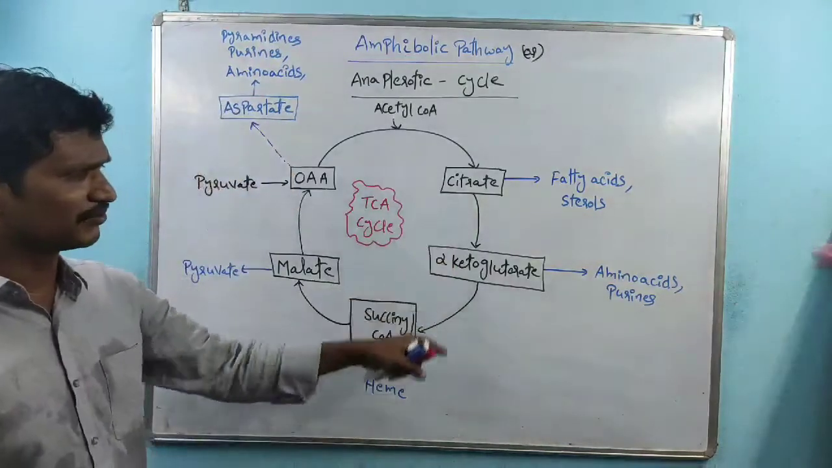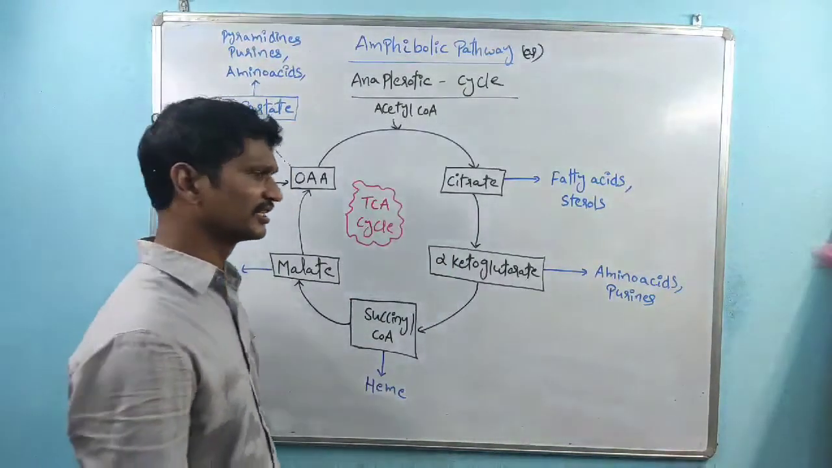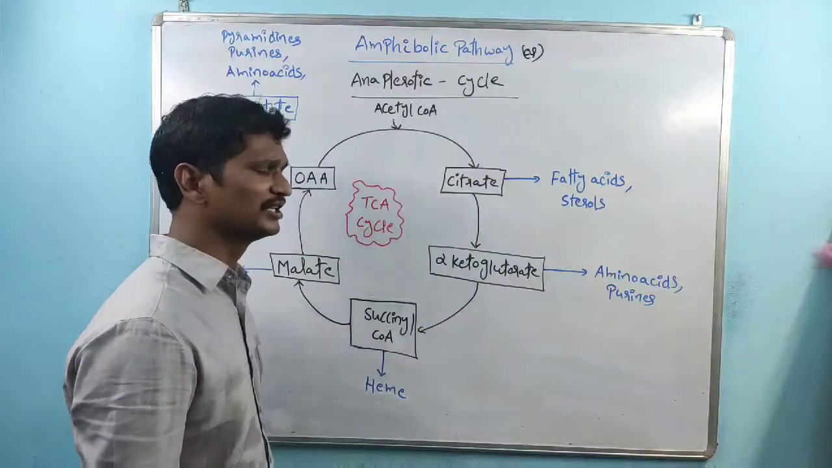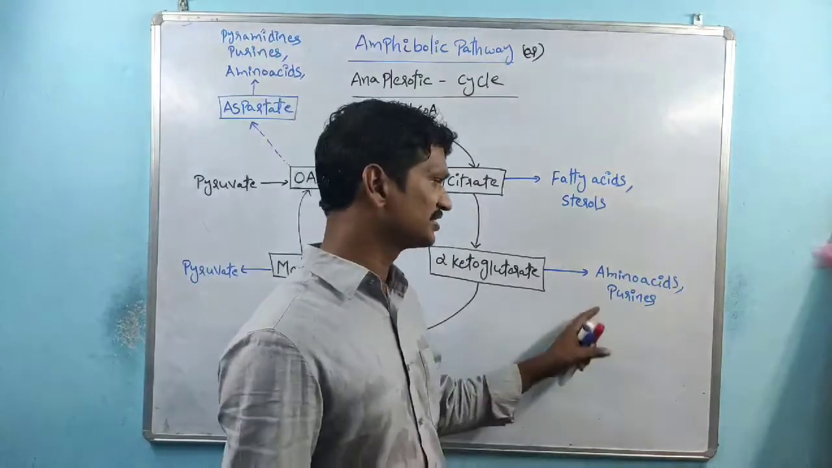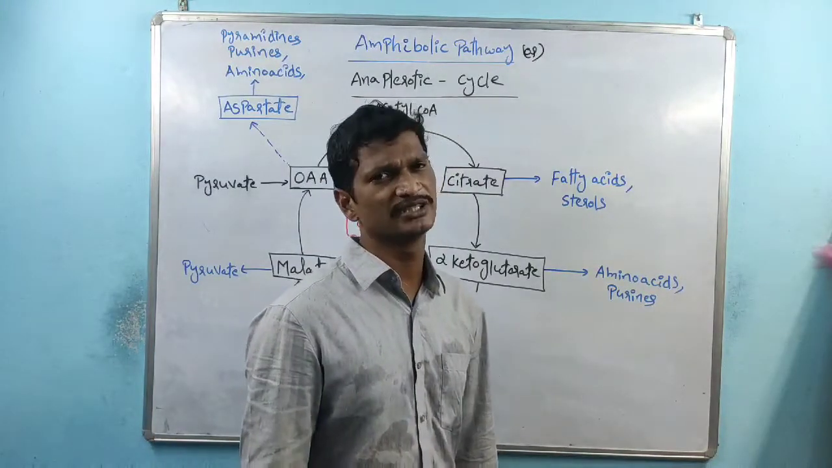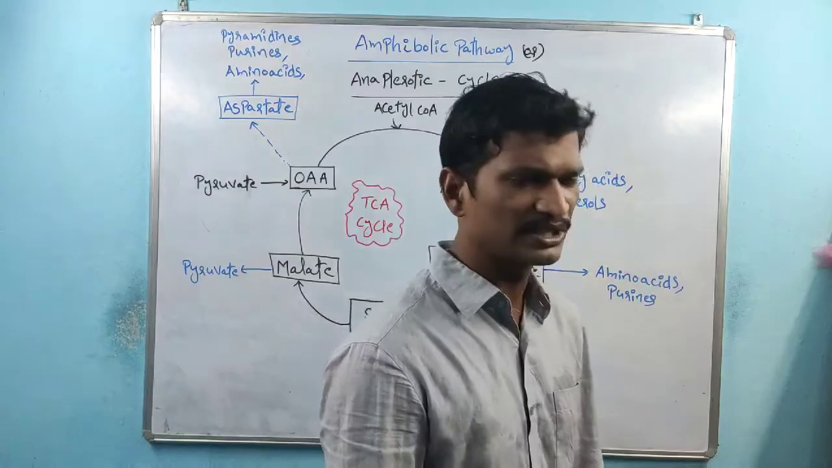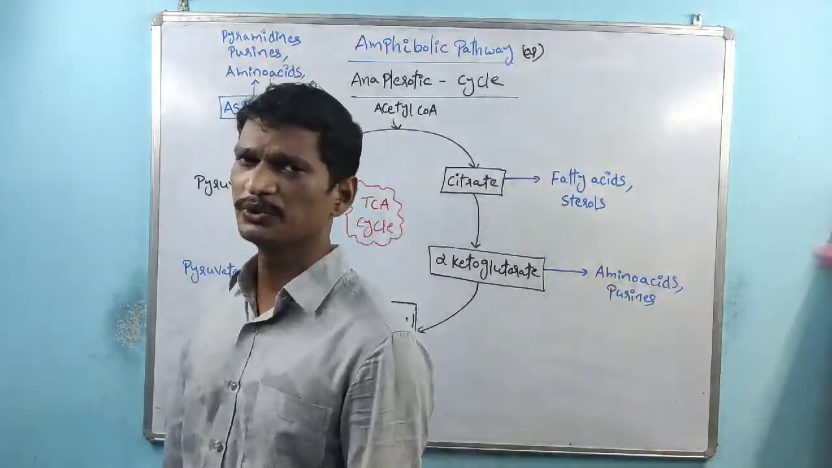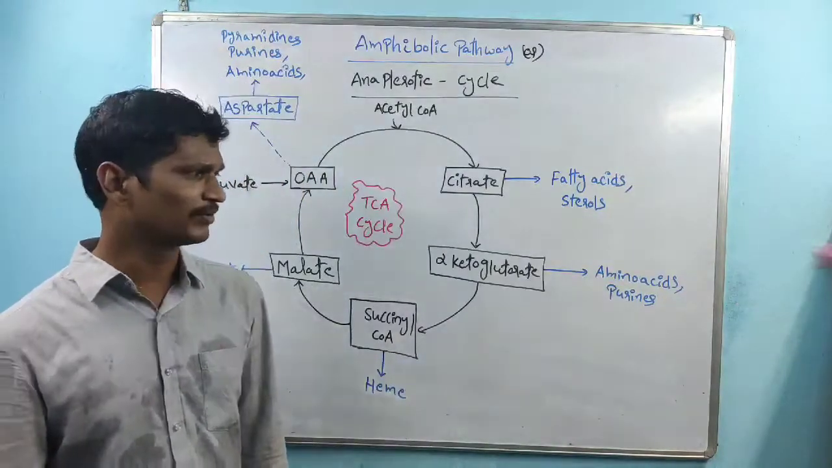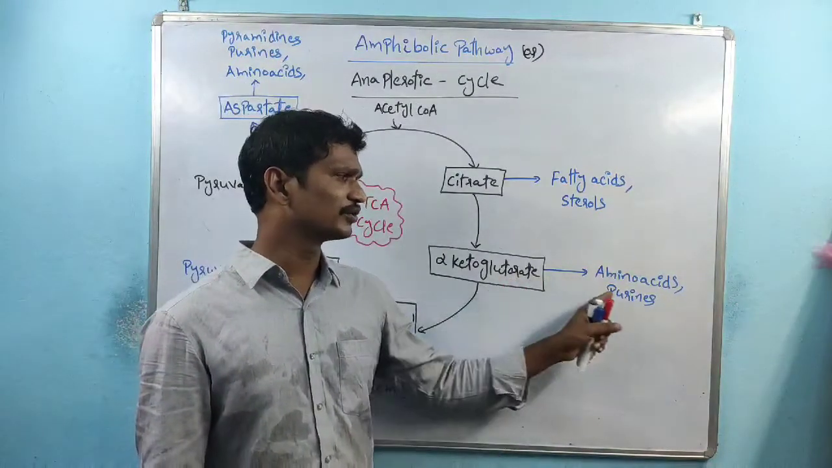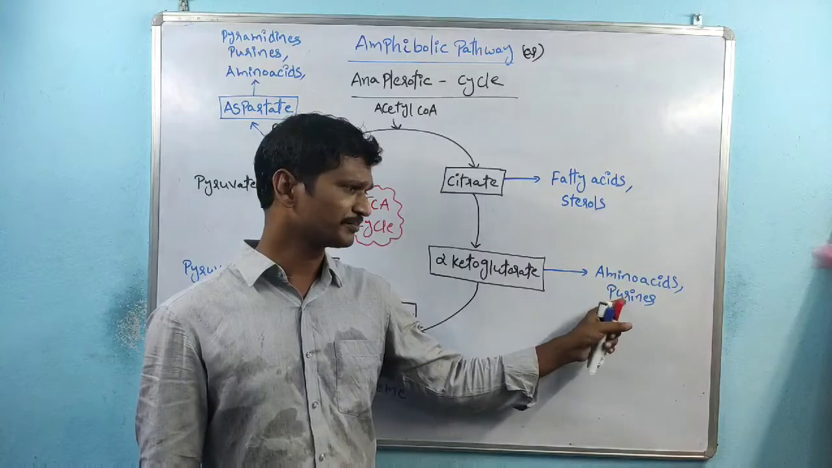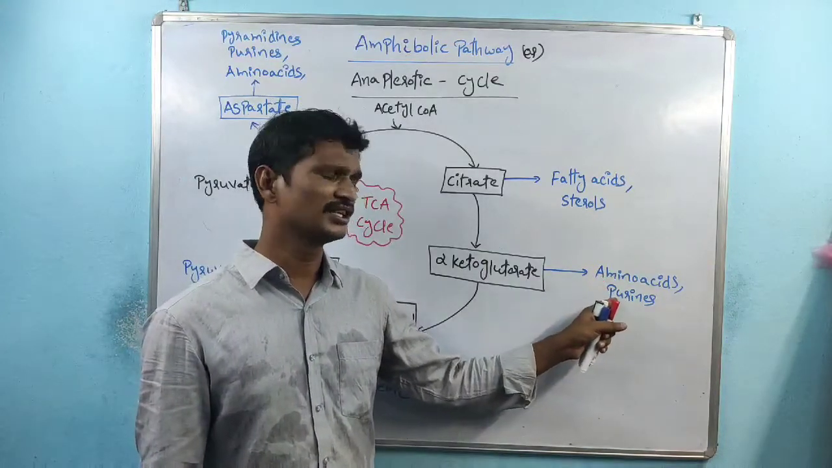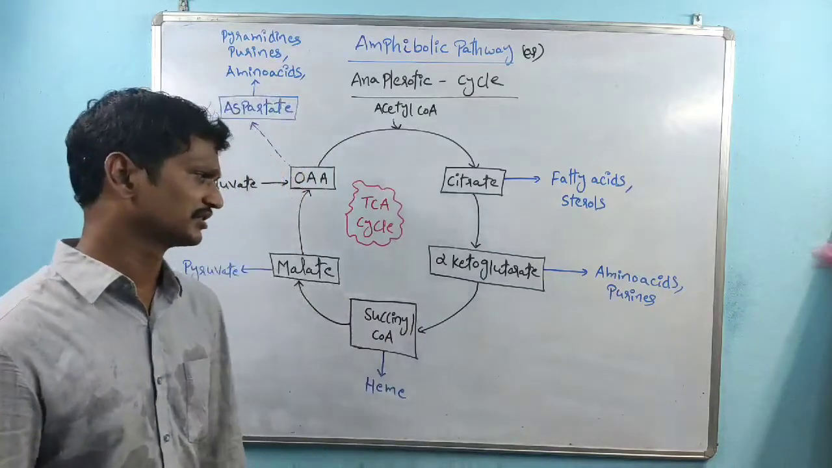So the citrate is converted into alpha ketoglutarate. Here there are amino acids; amino acid synthesis will take place. Remember that amino acids are also involved in purine synthesis. We know about nucleic acids: there are purines and pyrimidines, right? So the purine ring synthesis also requires some of the amino acids. So alpha ketoglutarate is involved in the purine synthesis, that is, amino acids are synthesized. The amino acids are also involved in the purine synthesis, right?